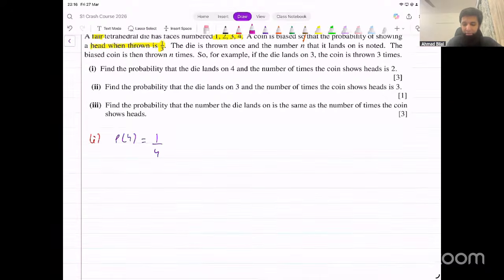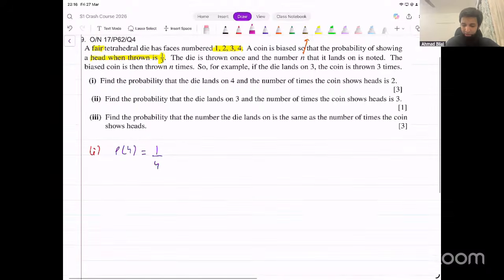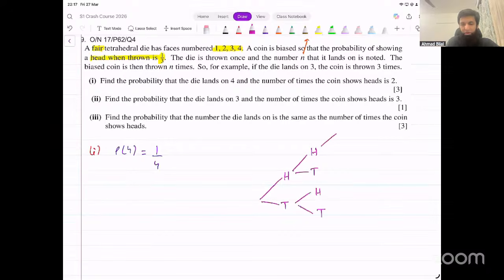Now, what would the tree diagram look like for this? You could also do this using binomial distribution, by the way. Those of you who know that, we will discuss that later and then in tomorrow's class, inshallah, but we can do it without that as well. It's not that complicated. So the first time you toss the coin, you have head or tails, right? The next time, again, you've got head or tails, and then you've got head or tails. And then similarly, it keeps going on like this, right? Head, tail, head, tail, head, tail, head, tail.